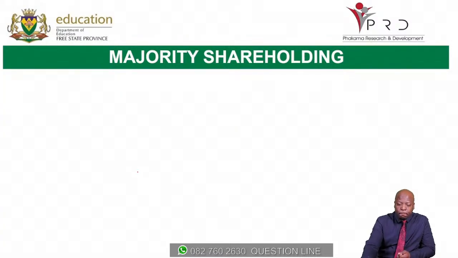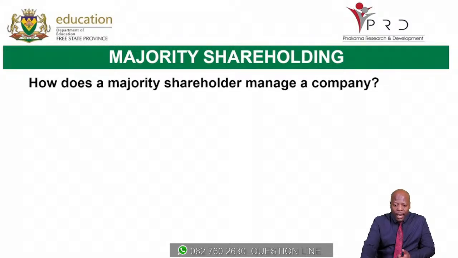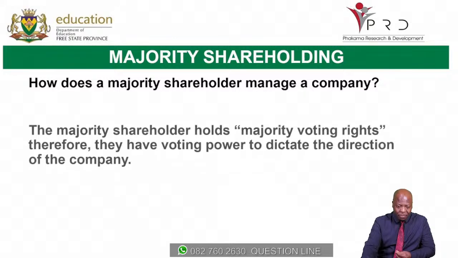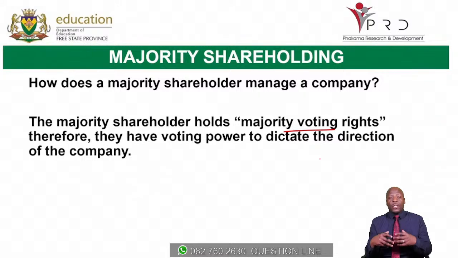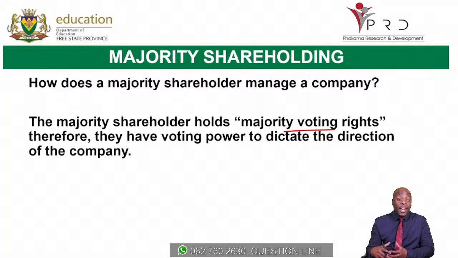And then, how does a majority shareholder manage a company? The majority shareholder holds the majority voting rights. Okay, so this is where we get to see them exercising their majority shareholding. When it comes to voting, they have the majority voting rights.